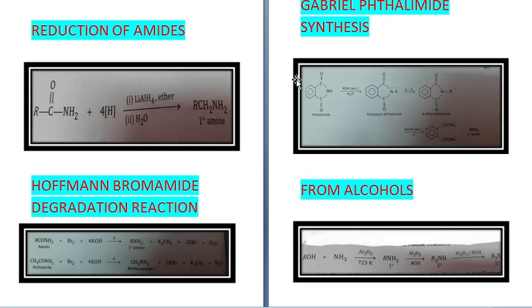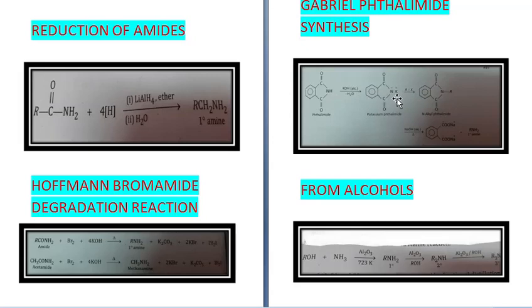Now this structure is phthalimide, that is a benzene ring, and to it is attached C=O, C=O, NH. So this phthalimide reacts with alcoholic KOH in presence of water, and it gives you a compound potassium phthalimide. This H over here is replaced with K. So you get potassium phthalimide.